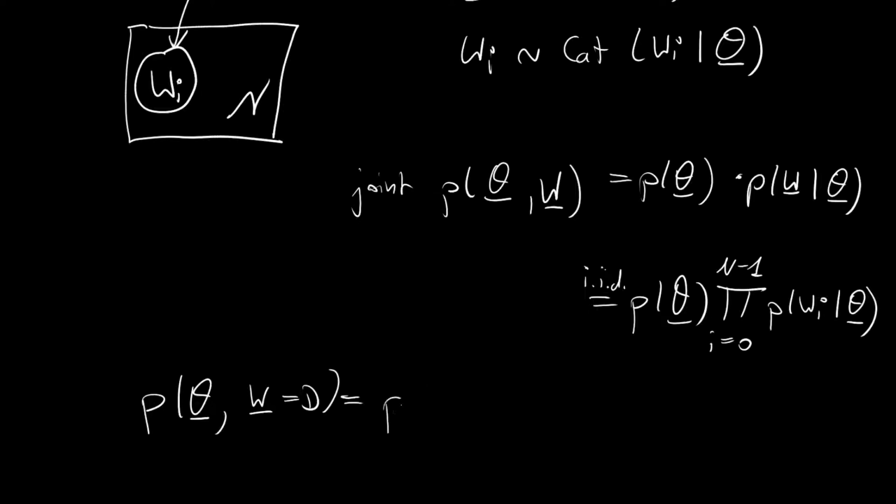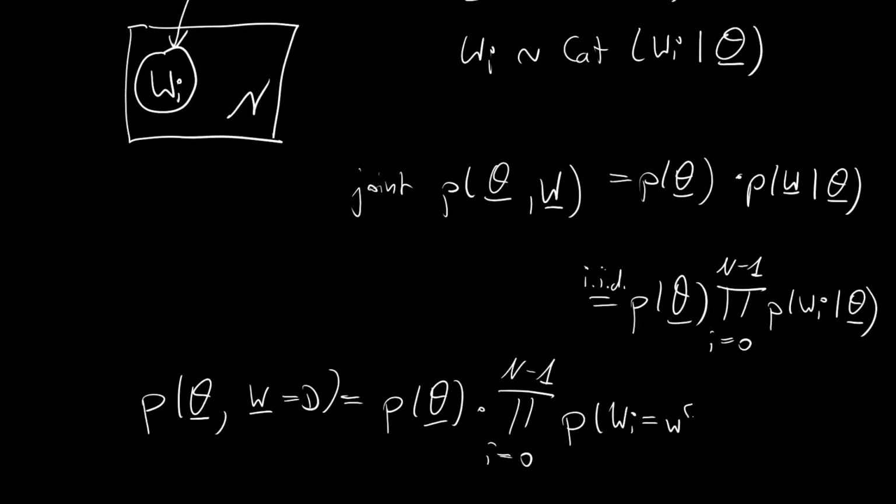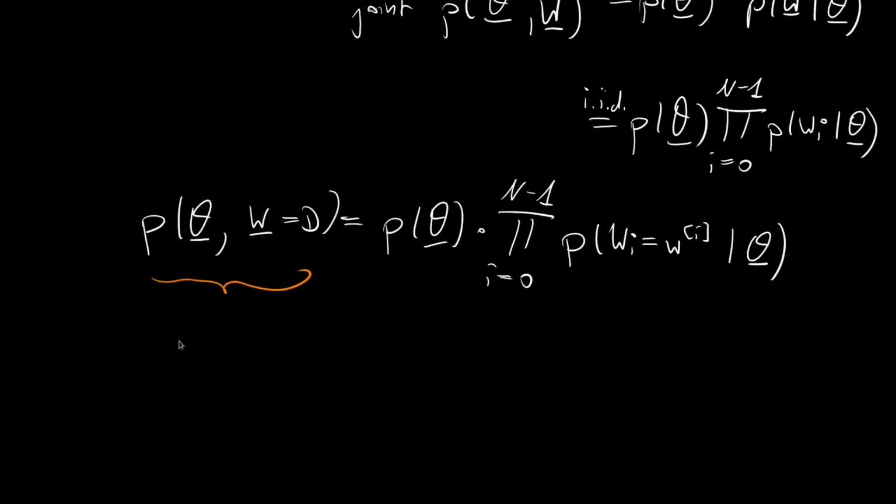And if we then plug this in, then we get the probability of the theta vector, or in other words the prior, multiplied with the product from i equals 0 to capital N minus 1 over the probability that capital Wi is equal to lowercase wi, for the ith Weber observation, given the theta vector. And we commonly define this to be the probability of theta and the dataset, which is just a shorthand notation for saying that we observe the dataset, in order to make the notation a little less cluttered.